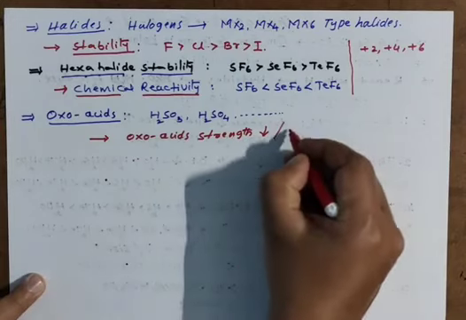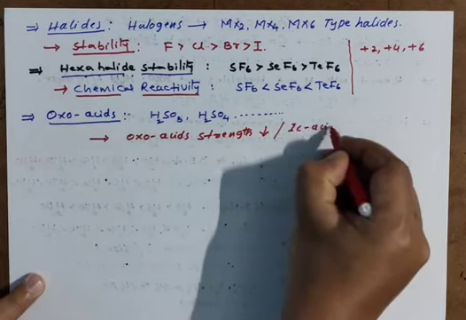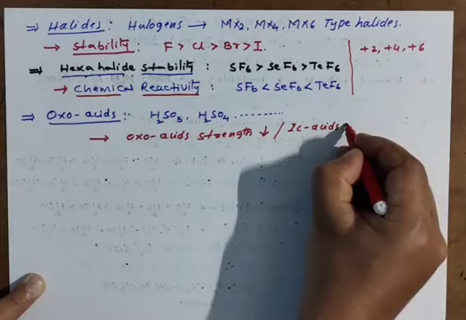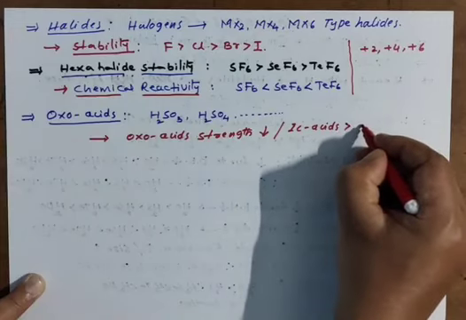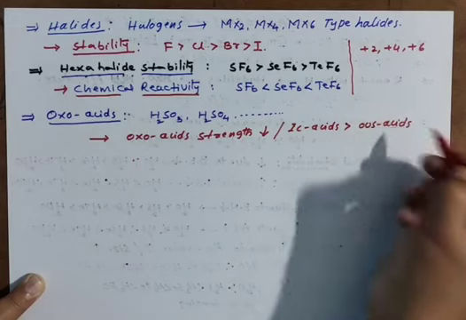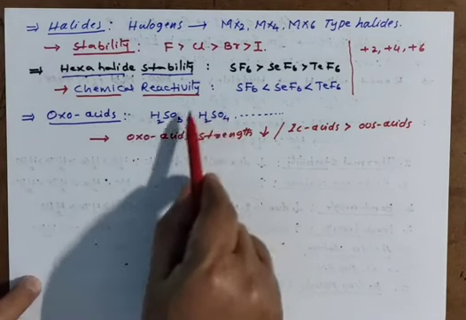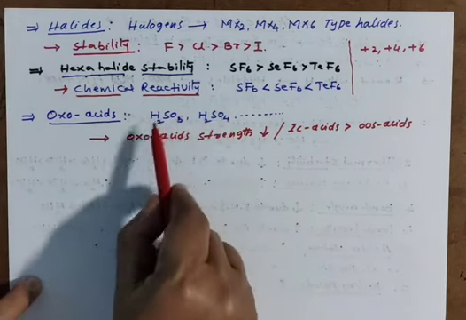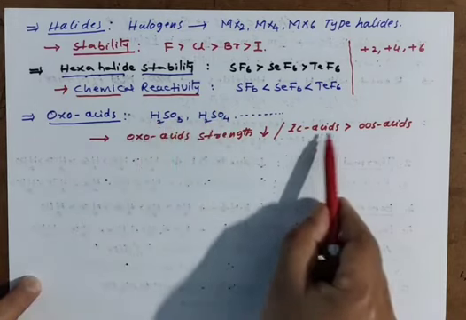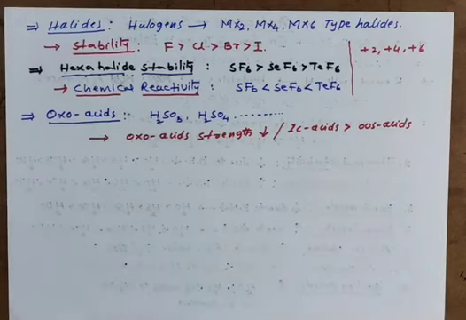Another point you have to remember: ic acids have more strength than ous acids, meaning they are stronger. This is sulfuric acid, it is a stronger acid than sulfurous acid. So ic acids are stronger than ous acids. That also you have to remember.